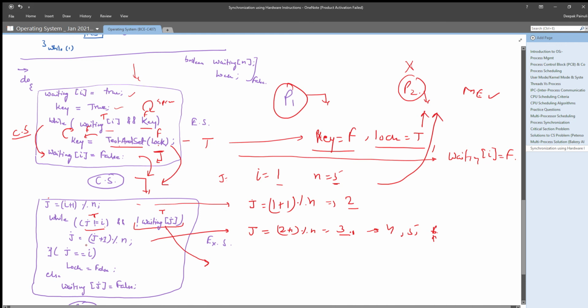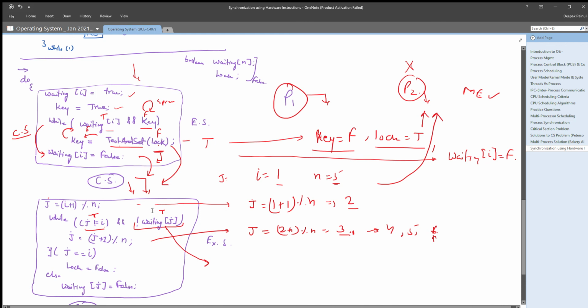Until and unless these both conditions are true, that means waiting[j] will get true, which simply means that the jth process is executing its critical section.